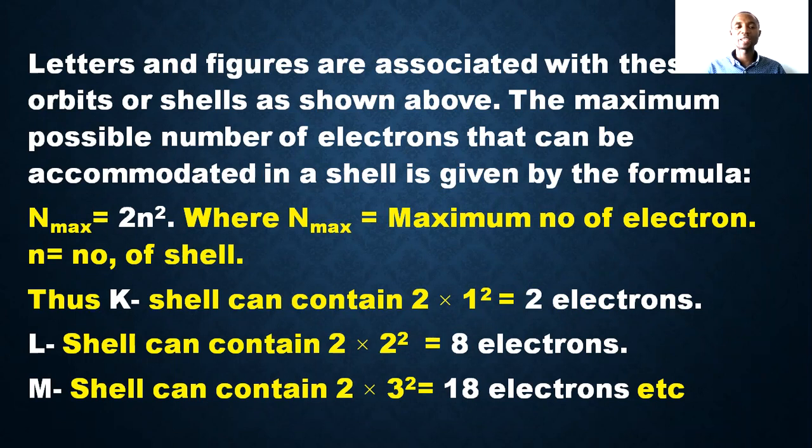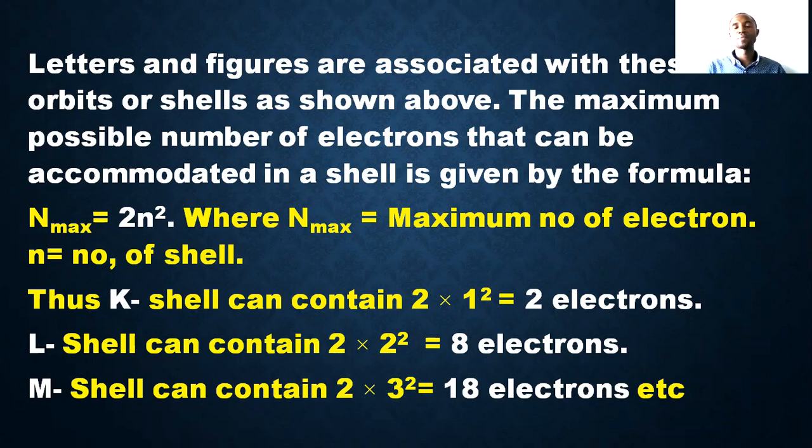This means the maximum number that each shell can accommodate, where n means the particular shell. If you want to consider the maximum number of the first shell, you use n equals 1, which means 2 times 1 times the square of it. Small n is the number of the shell. Of course, I've talked about that before.